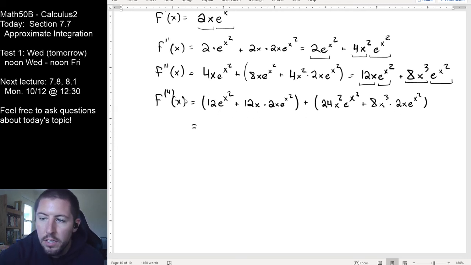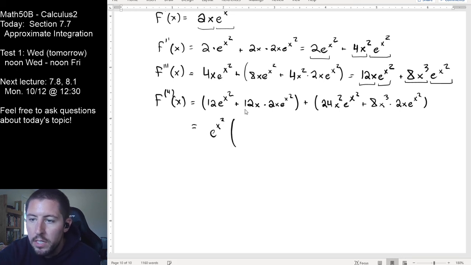You should notice that every single term has an e to the x squared. So I know that I'm certainly going to factor out an e to the x squared here. It looks like my only constant term is 12. I have no others that are just straight up constants. All the others have an x in them. So I'm going to get a 12 for that guy.